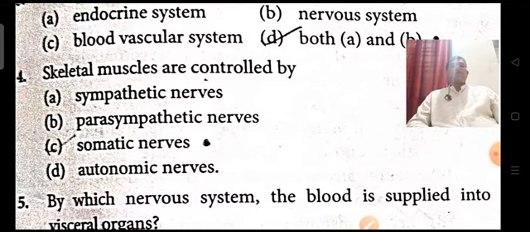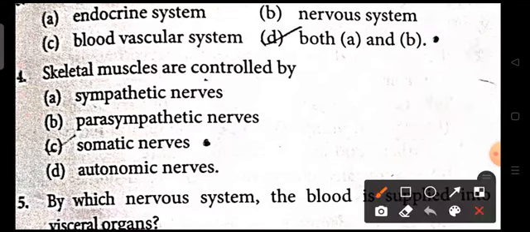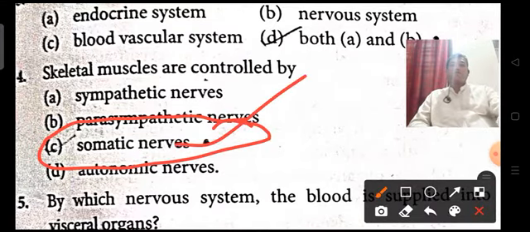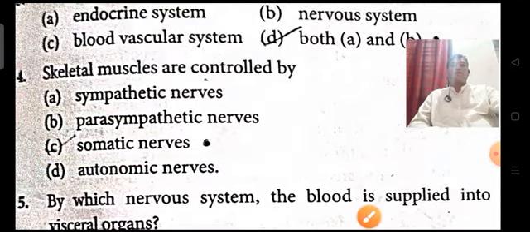Next, skeletal muscles are voluntary muscles, and they are controlled by nerves present in the somatic parts of the body. Sympathetic and parasympathetic are the autonomic nervous system, and the above two are part of the peripheral nervous system. So the skeletal muscles are controlled by somatic nerves.